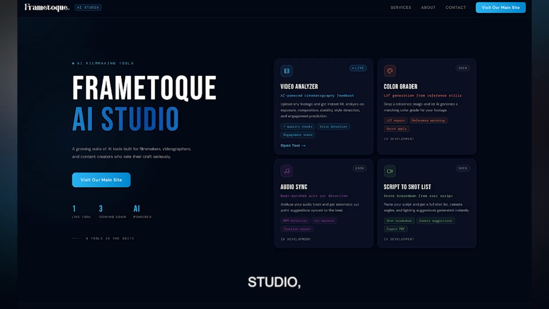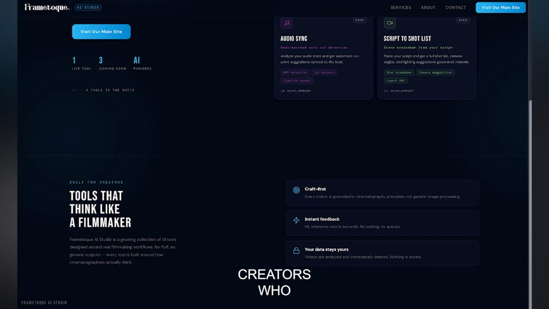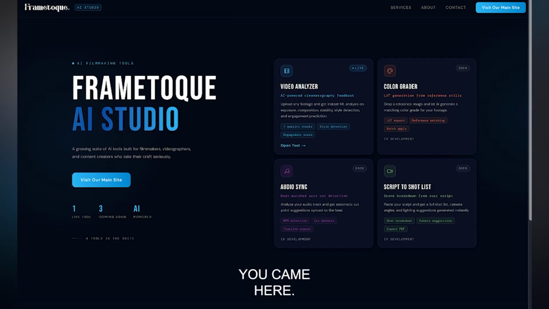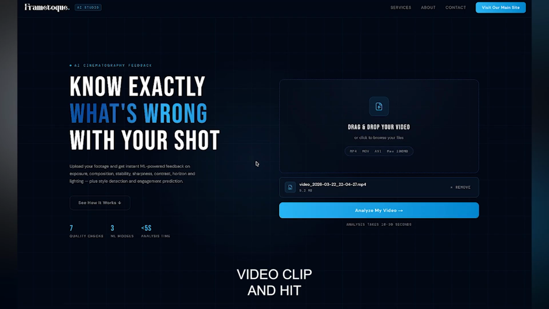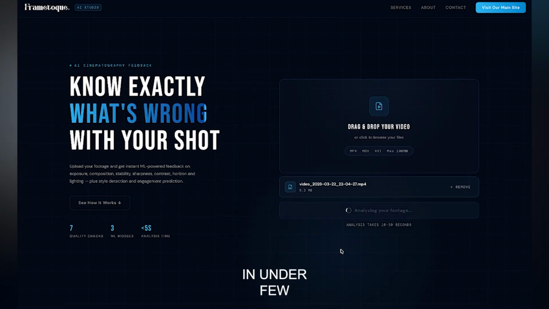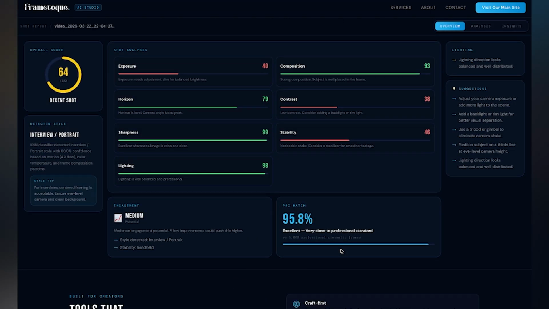This is FrameTalk Studio, a web-based AI platform built for filmmakers, videographers, and content creators who take their craft seriously. You come here, you drag and drop your video clip and hit analyze my video. In under a few seconds, you get this: a full shot quality report scored from 0 to 100.